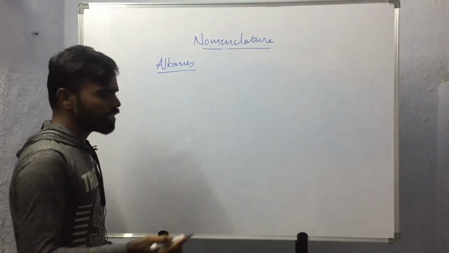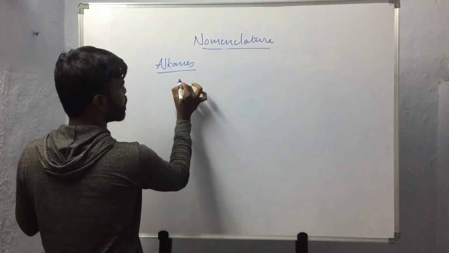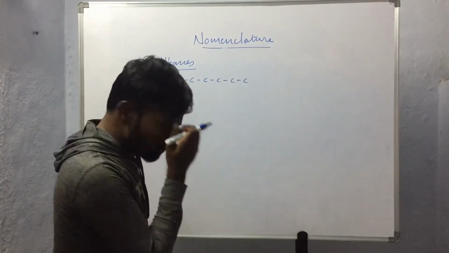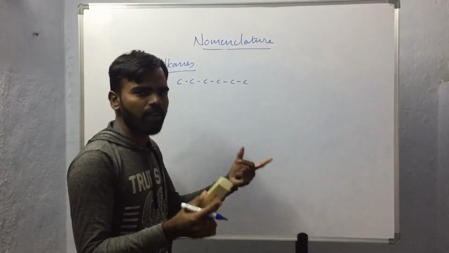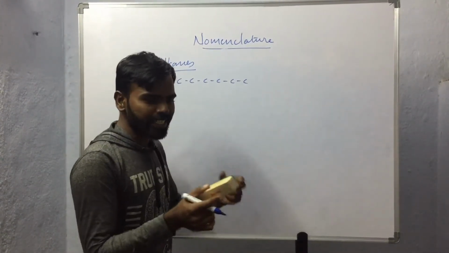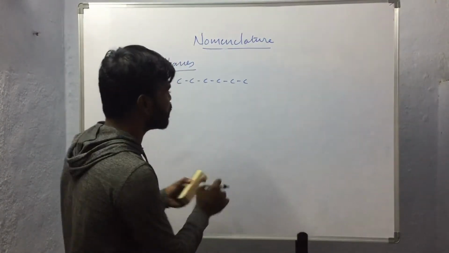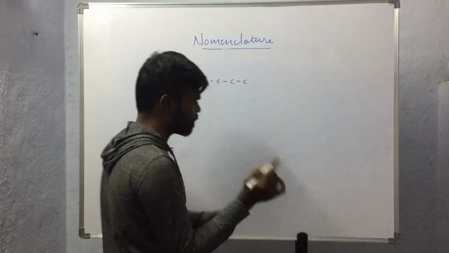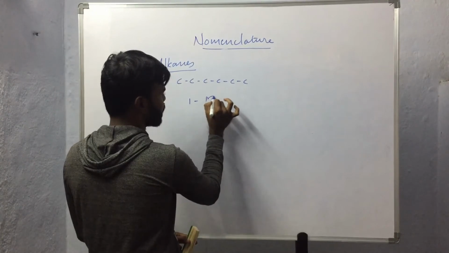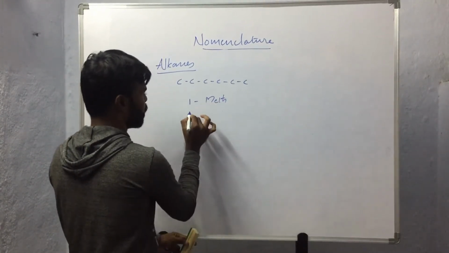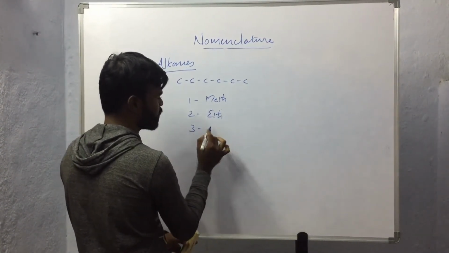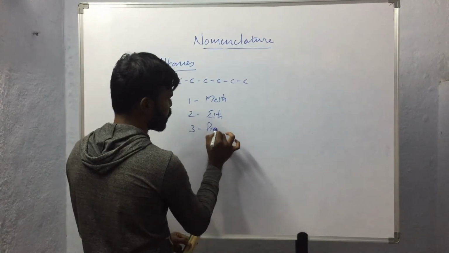So alkanes are the substances in which carbon atoms are bound together with single bonds. Here, how many carbon atoms are present? Based on that, we will be using the Greek numerical words as prefixes. If one carbon atom is present, then the prefix meth is used. If two carbon atoms are present, the prefix eth is used. If three carbon atoms are present, the prefix prop is used.